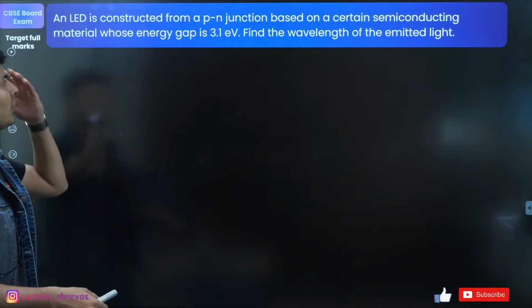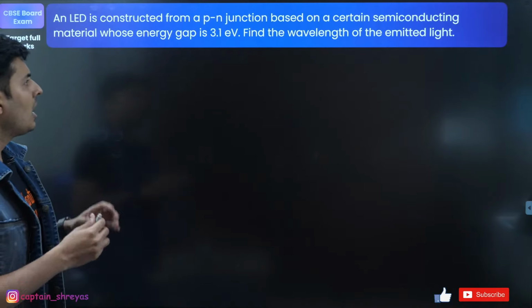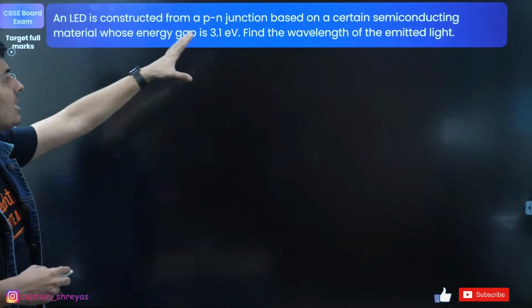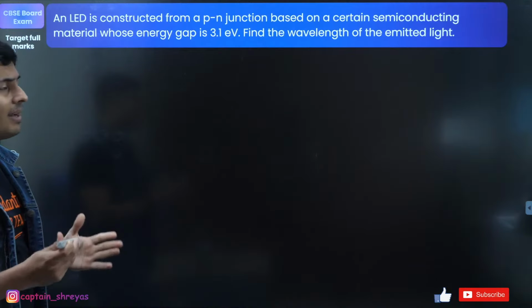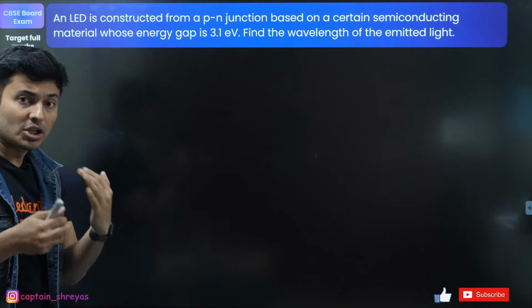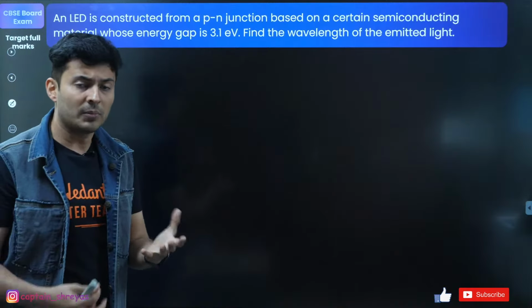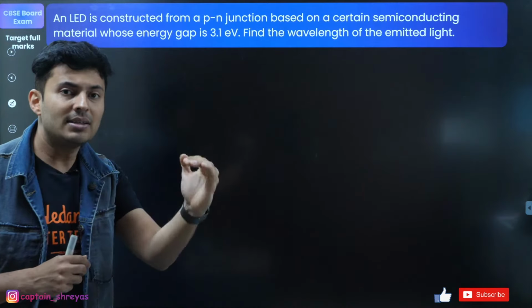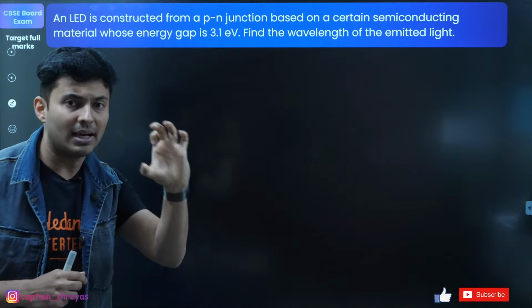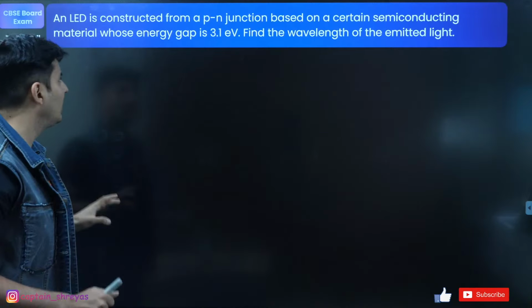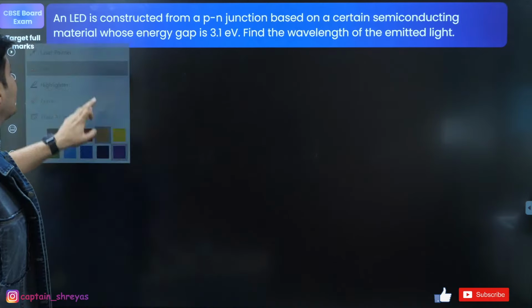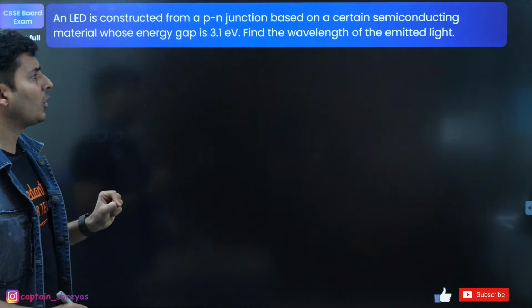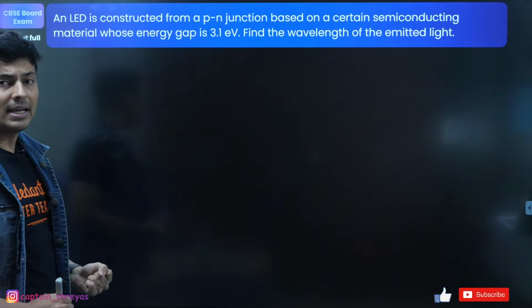An LED is constructed from a PN junction based diode on a certain semiconducting material whose energy gap is 3.1 electron volt. Find the wavelength of the emitted light. Although this question looks like an application of diode, trust me, this has got nothing much to do with that. It's all about understanding the energy of the photon and the band gap energy difference. That's all. Expect these kind of questions. So if there is an LED which is constructed and imagine the band gap is 3.1 electron volt, what is the wavelength of the light emitted?